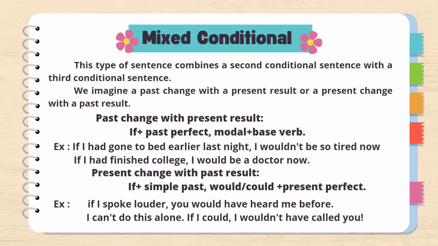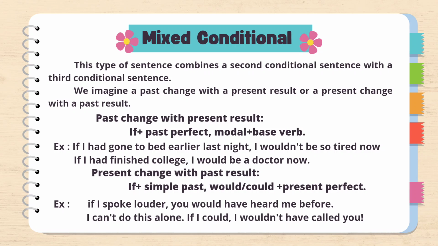Mixed conditional. This type of sentence combines a second conditional sentence with a third conditional sentence. We imagine a past change with a present result or a present change with a past result. The structure for past change with present result is if plus past perfect, modal verb plus base verb. Example: if I had gone to bed earlier last night, I would not be so tired now. If I had finished college, I would be a doctor now.